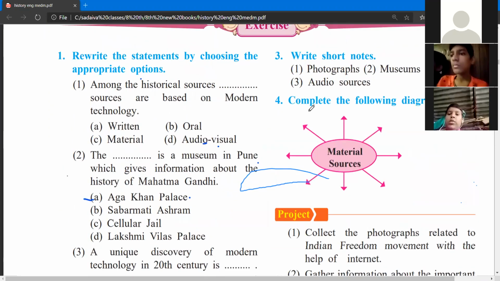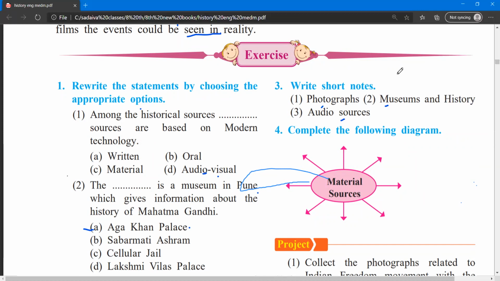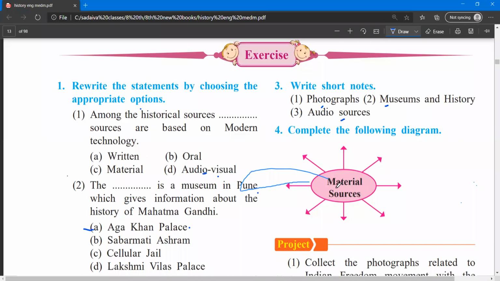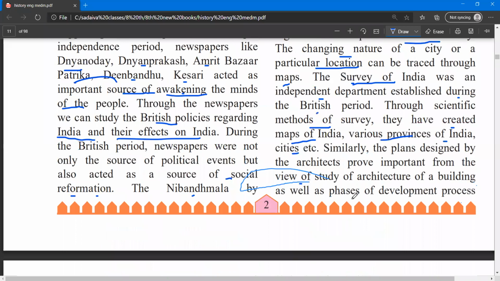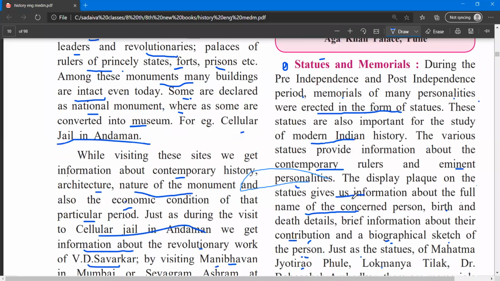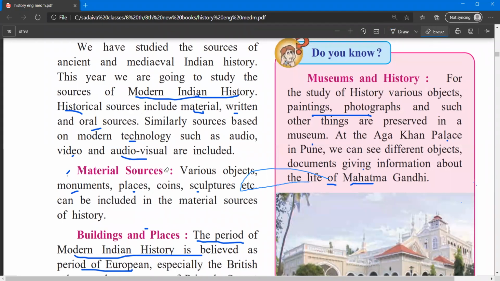Okay, and then go for the short notes on photographs, museums, and audio sources, write the short notes of these, and we have to complete the following diagram. We have here the material sources. So what are the material sources? If we go to page number 1, material sources are this. I'll clean up this page again and I'll tell you the answer.